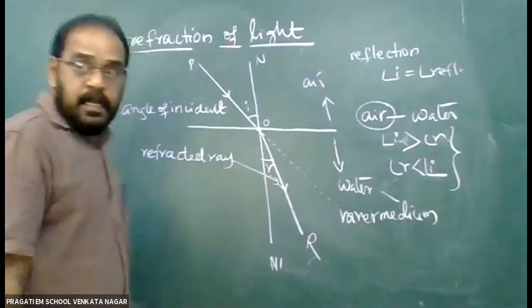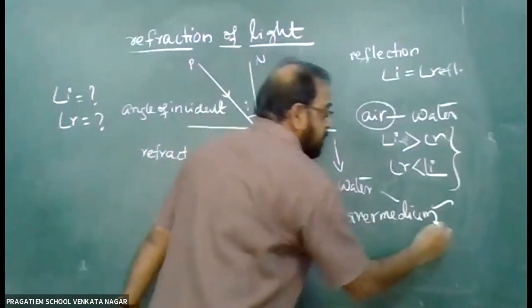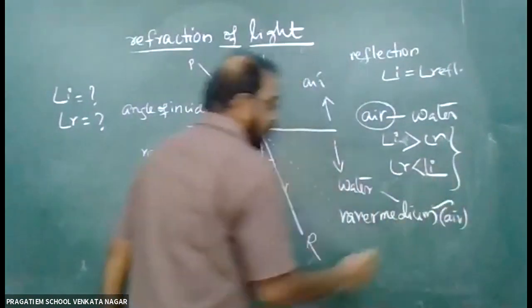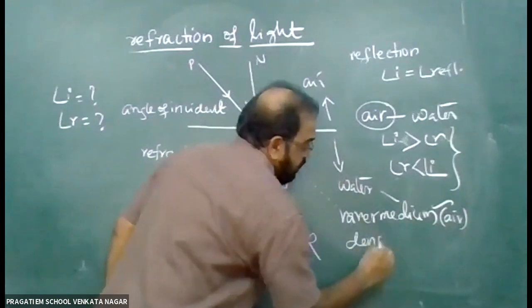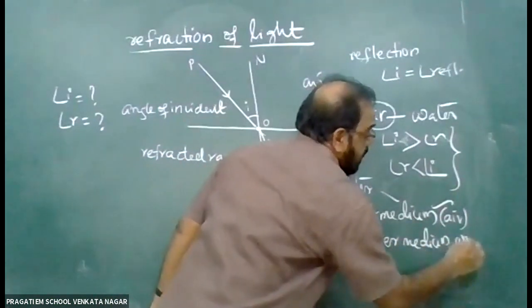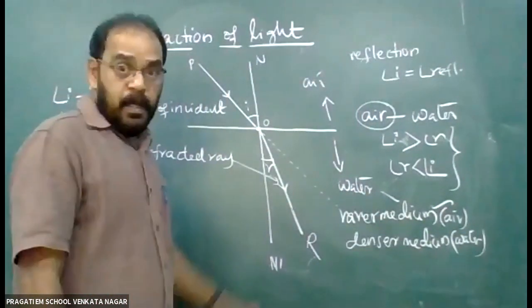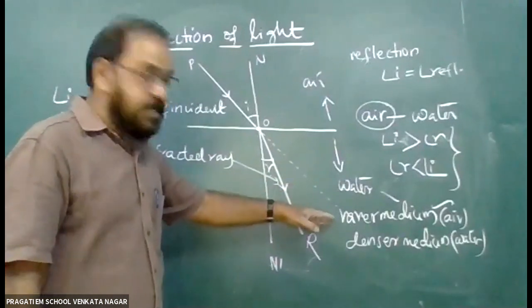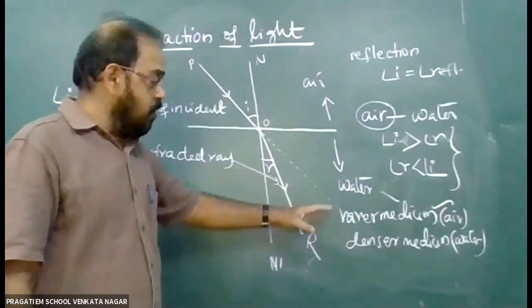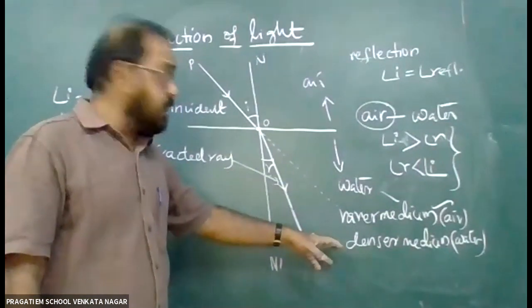The medium with less density is called the rarer medium. In our example, it is the air. And water is called the denser medium. In this example, water is the denser medium. So optical density, not the mass density. When the optical density is less, the medium is called a rarer medium. And when the optical density is more, it is called a denser medium.